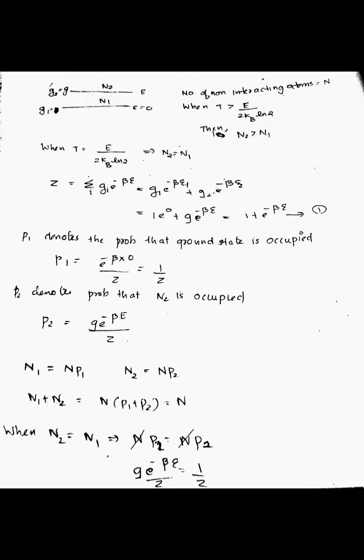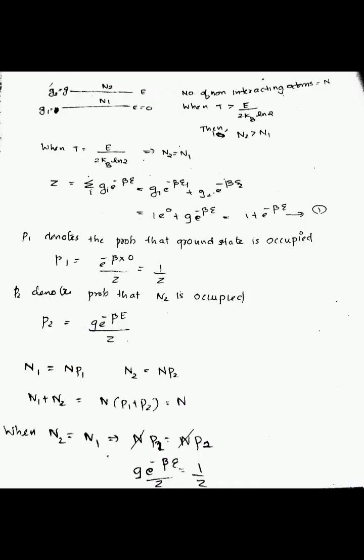So here two energy levels are given, one is E is equal to 0 and another is E. And one has a degeneracy G1 is equal to 1 and another has a degeneracy G2 is equal to G. One energy level contains n1 number of particles and another energy level contains n2 number of particles. So the number of non-interacting atoms is equal to n.